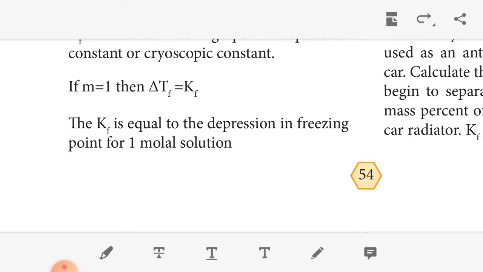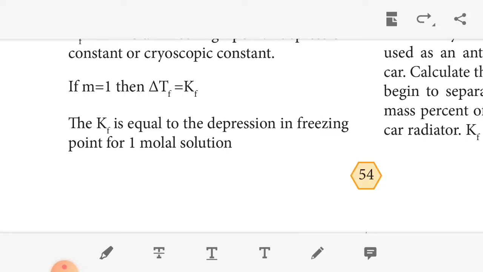Okay, the next one, osmosis and osmotic pressure. So we recall what is freezing point, then what is elevation of boiling point, and what is relative lowering of vapor pressure. These four terms are colligative properties. Relative lowering of vapor pressure is represented by ΔP.